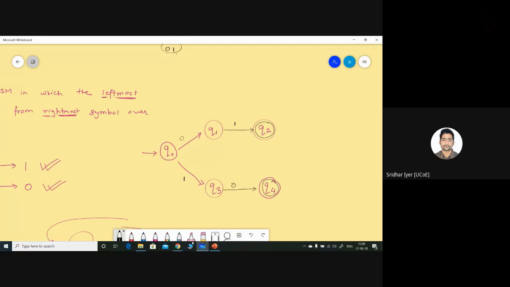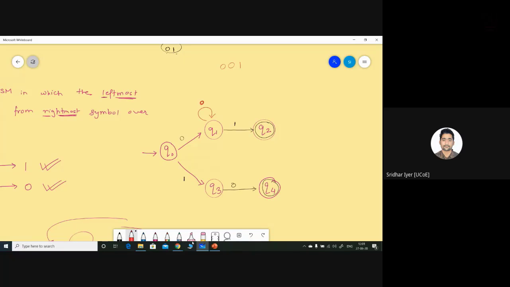But what about the other set of strings? For example, you have a string such as 0 0 1. Again, this is valid. It has leftmost and rightmost values different. So what I can do is put a loop over here, something like this. Why? Because after accepting a 0, I can keep on accepting any number of zeros and remain in the state Q1. Once I have read all the values of 0, I can then accept the 1 and move to the final state. Is it clear? I'm going step by step. You might have doubts in your mind. Let me move on step by step. It will make things clear.